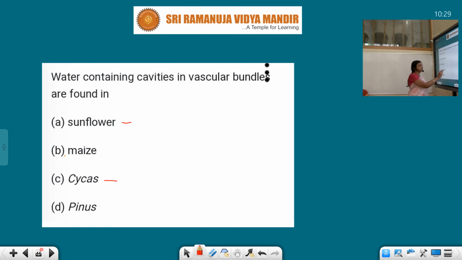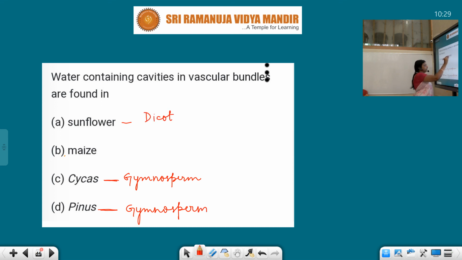Cycas is a gymnosperm and Pinus is also a gymnosperm. And maize, Zea mays, is a monocot plant. So we are talking about the vascular bundle in monocots.